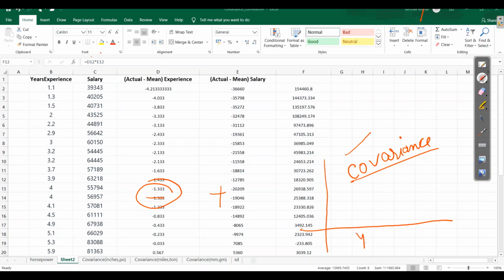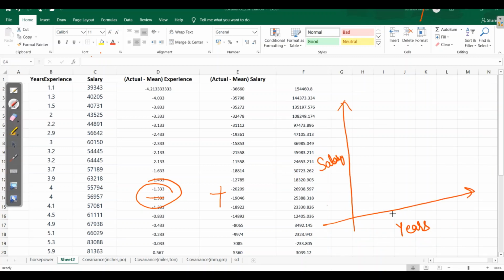And if I draw this in a graph, here we will have years of experience, and on the y-axis, we will have salary. So for 1 year, we are estimating this as 40,000, so I'll write here 40k, which is somewhere here. Then 1.3, 40,000.